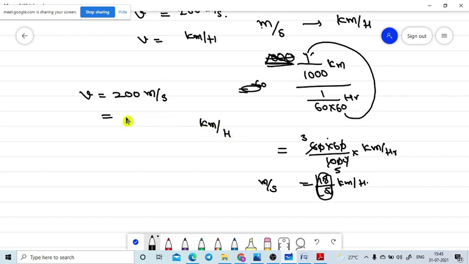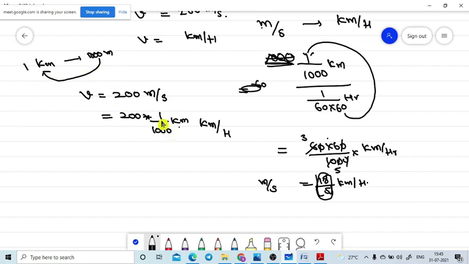So 1 meter is equal to 1 divided by 1000 kilometer. I converted this meter to kilometer. 1 kilometer is equal to 1000 meters, I need only 1 meter, so I send this value this side. That is equal to 1 divided by 1000.